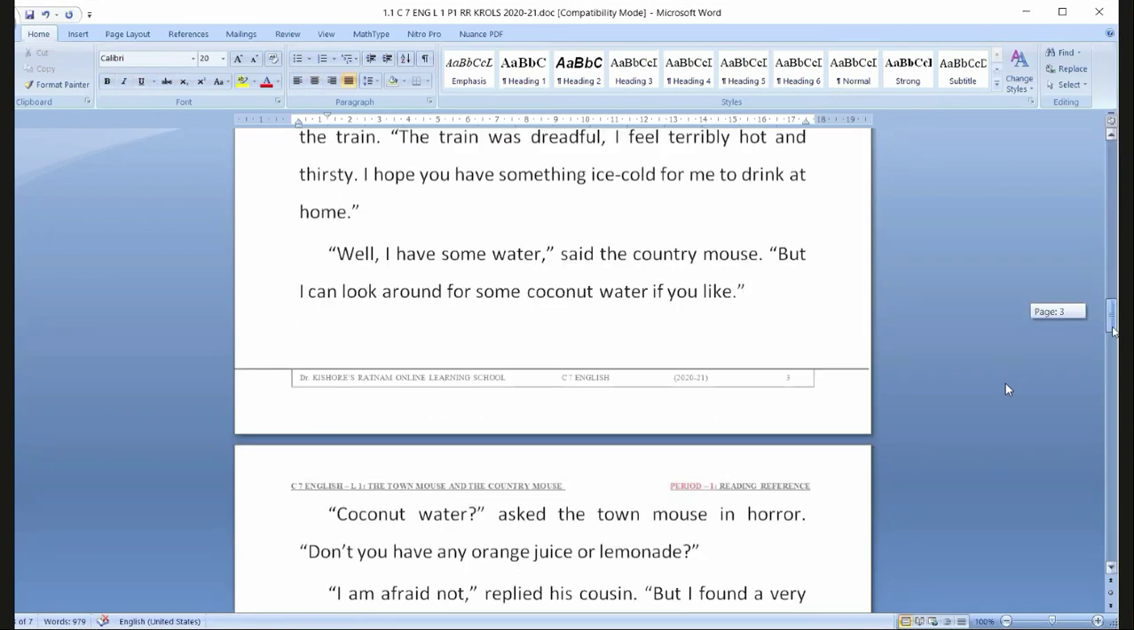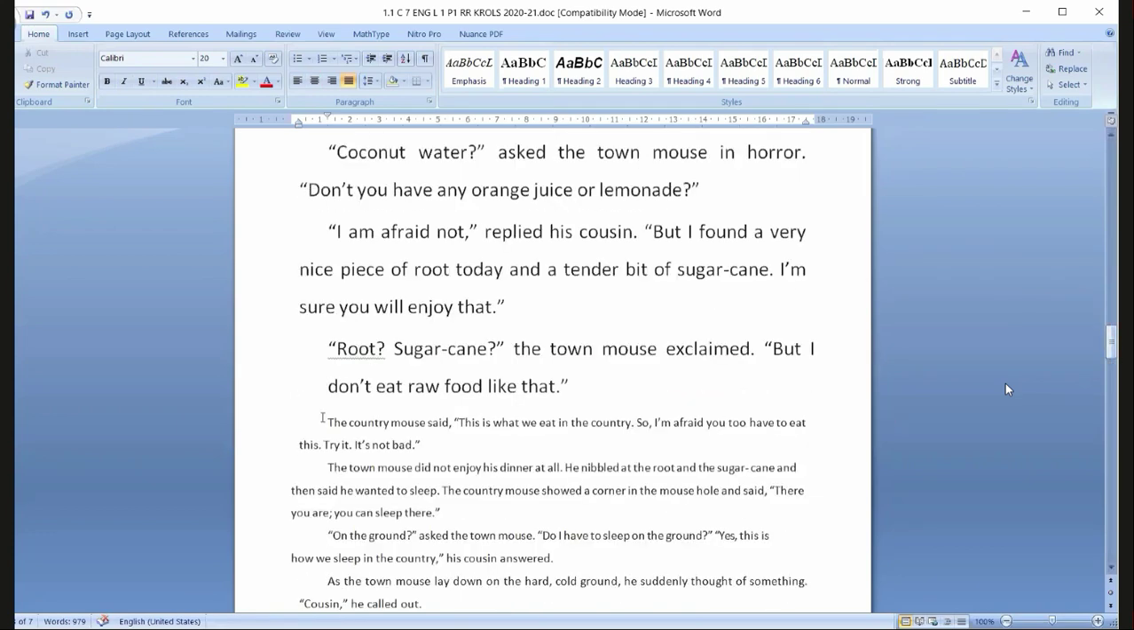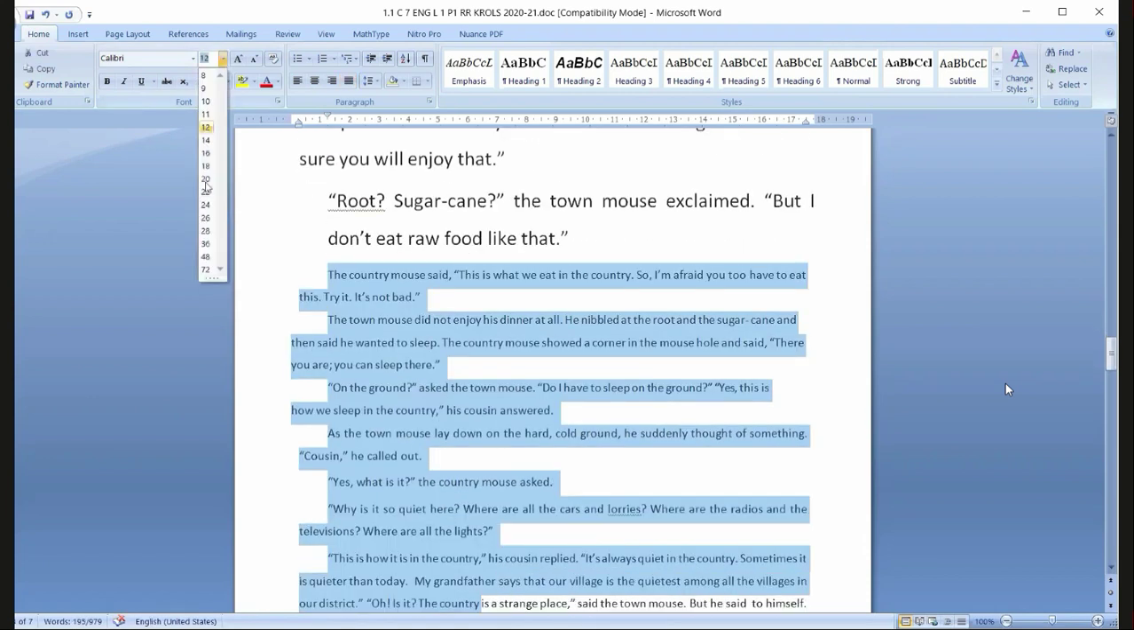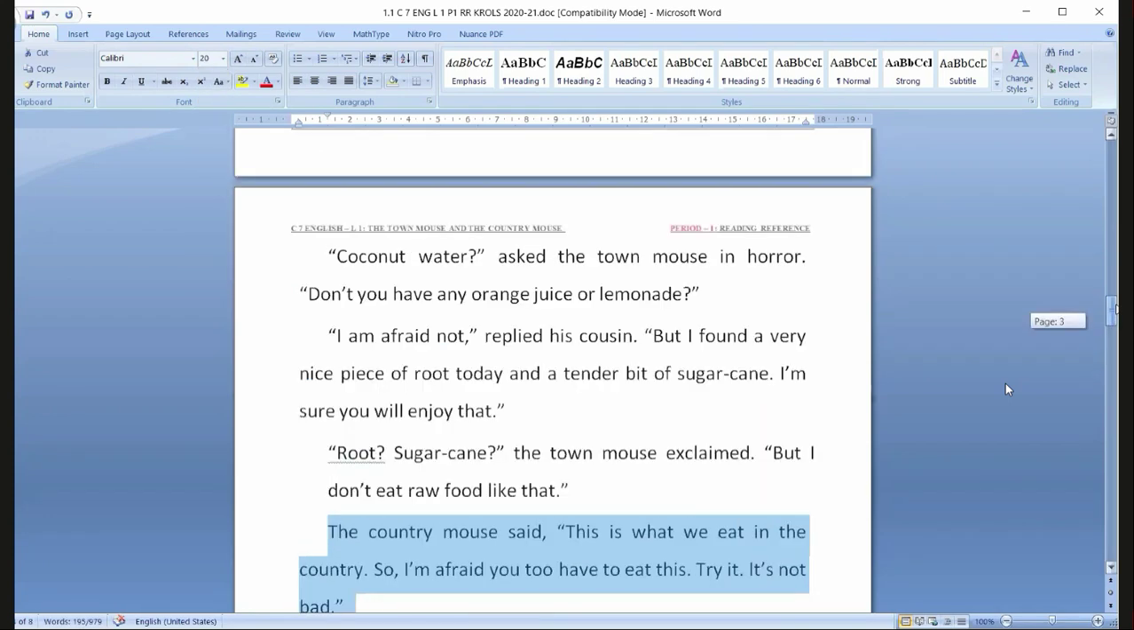Coconut water? Asked the town mouse in horror. Don't you have any orange juice or lemonade? It said, oh, coconut water. Don't you have any orange juice or lemonade? Lemonade is a lemon juice only. Lemonade. I am afraid not, replied his cousin.